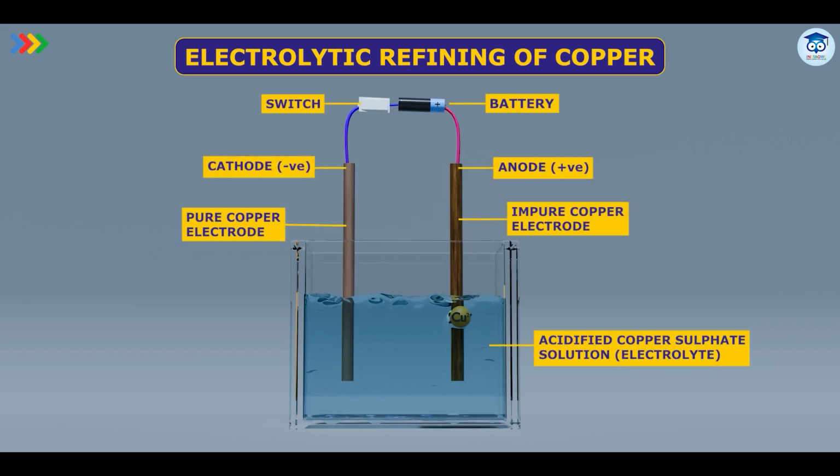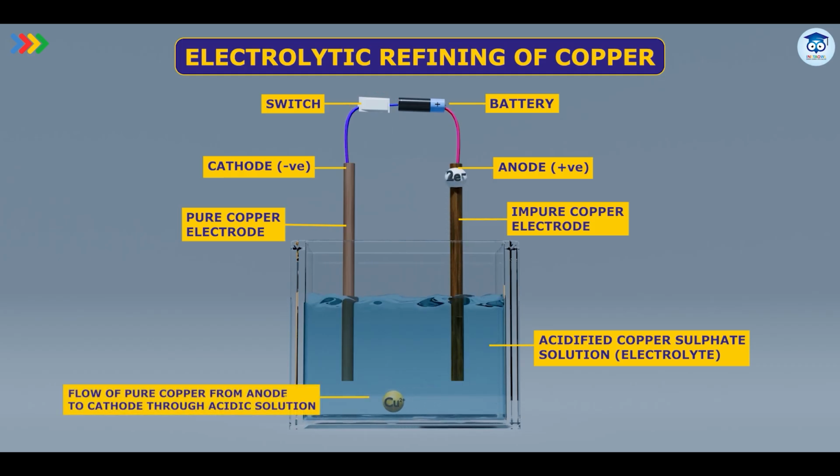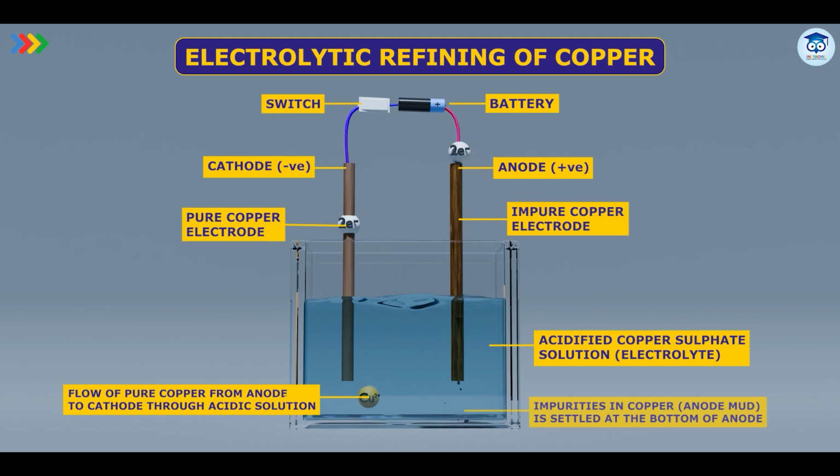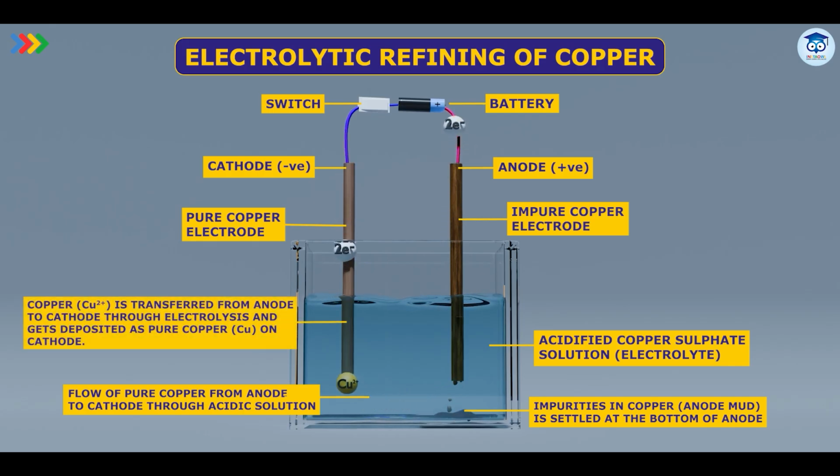So in this electrolytic refining of copper, we take impure copper metal as the anode and the pure strip of copper metal as the cathode. What is going to happen when the electric current flows through the electrolyte, which is the acidified copper sulfate solution, the salt solution of the same metal, the circuit is complete. The moment electric current is flowing, the flow of electrons occurs, because of which some Cu2+ ions from the anode, which is the impure metal, come into the salt solution.